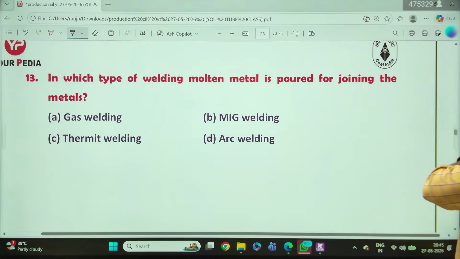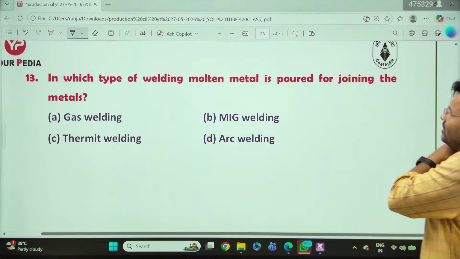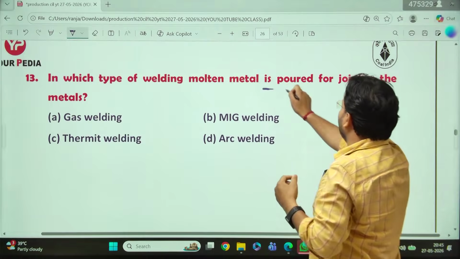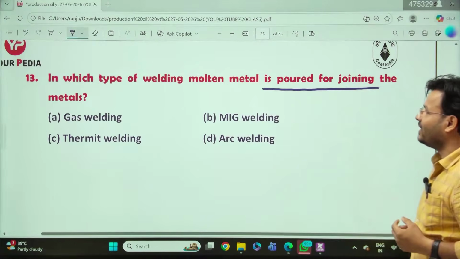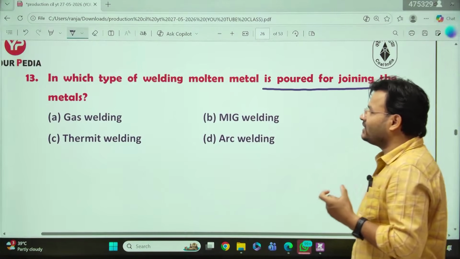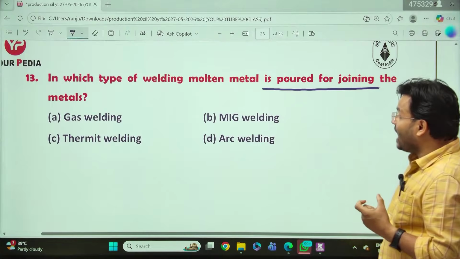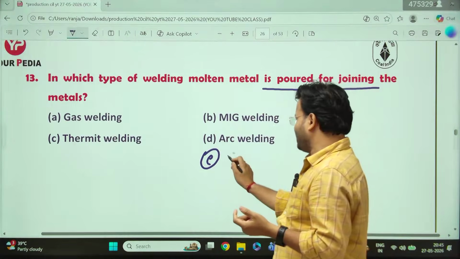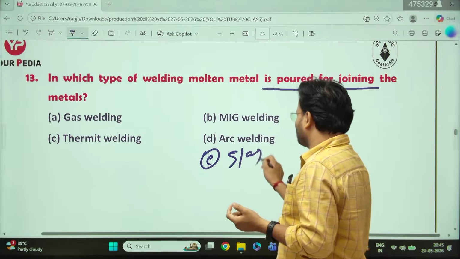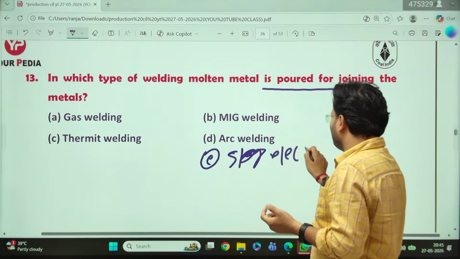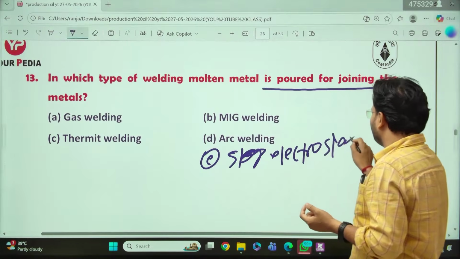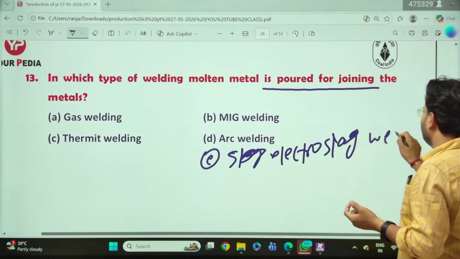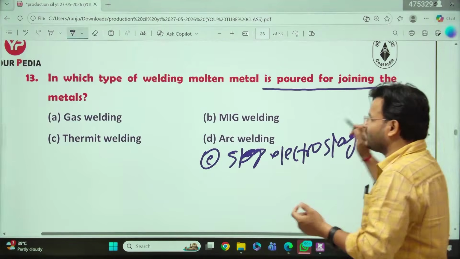Okay, sir, that is the next welding question. In which type of welding is molten metal poured for the joining of metal? Gas welding, MIG welding, thermite welding, arc welding. Option E, I am going to give electro slag welding. That is my option, slag welding. Now give the answer of that all. What will be the answer of all that?